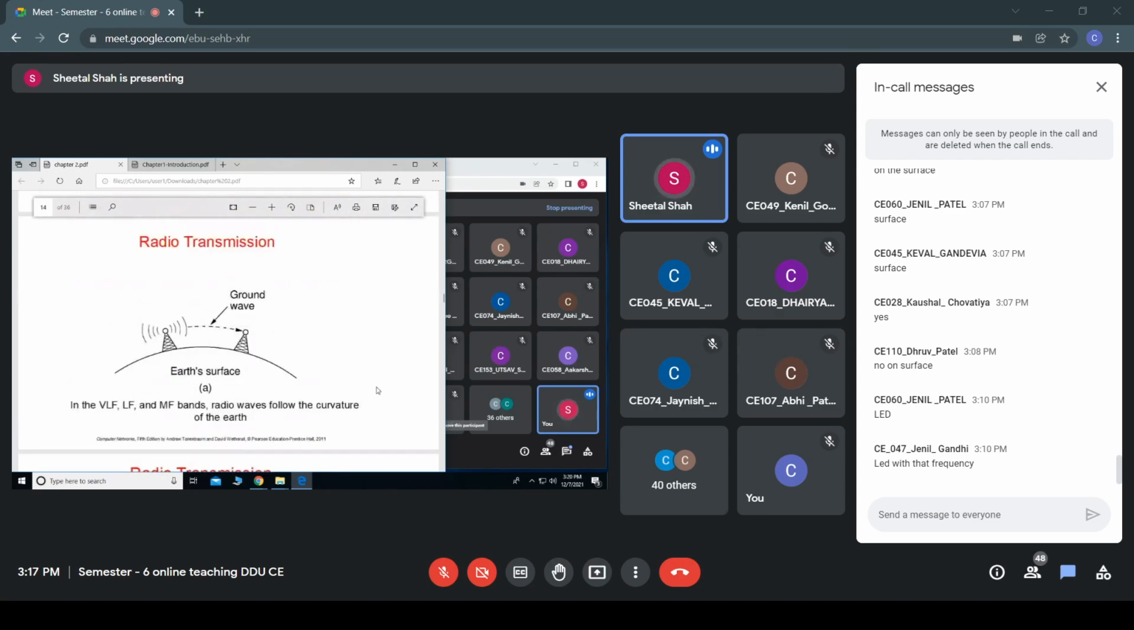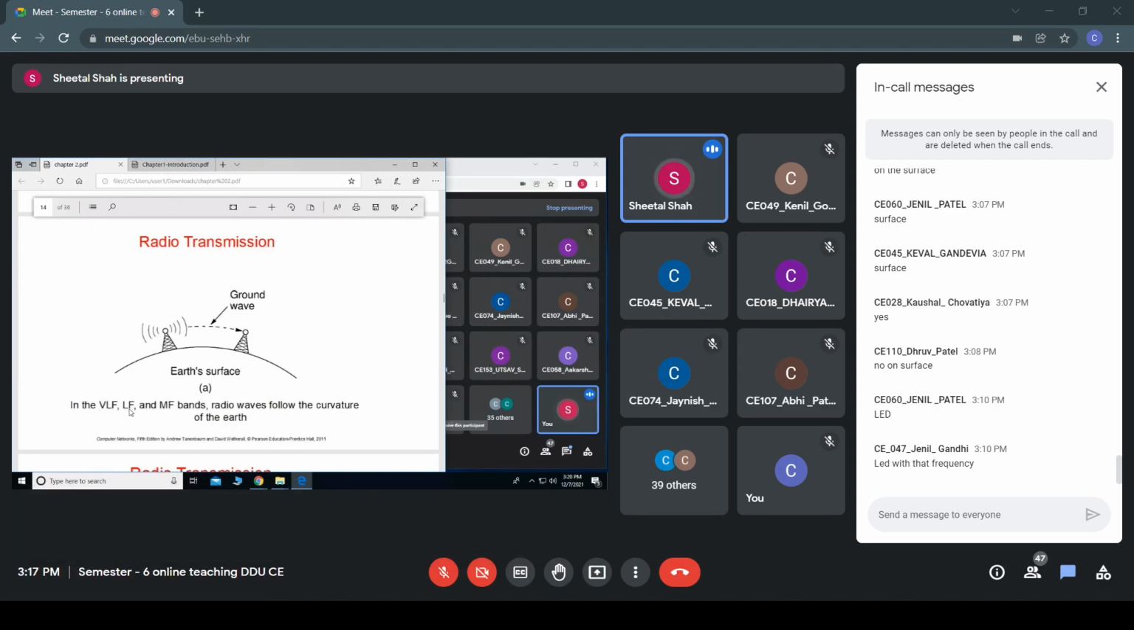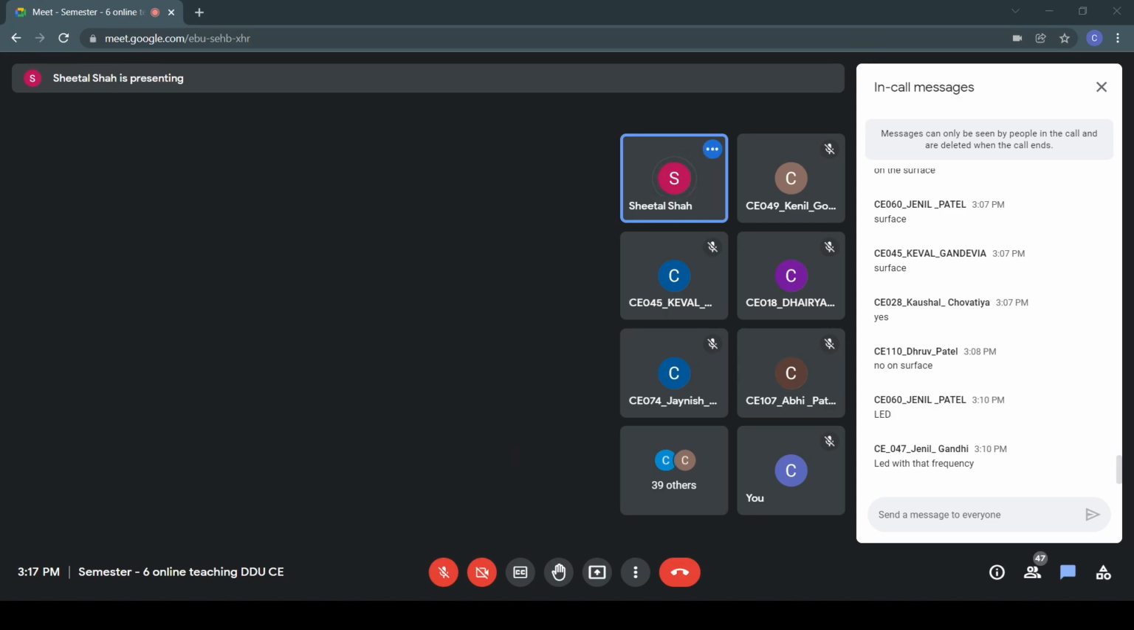So the very first one is the radio transmission. In the electromagnetic spectrum, you might have observed that we have infrared waves, ultrasound waves, x-rays, etc. So among this electromagnetic spectrum, if we are trying to communicate through the frequencies which you find in VLF, that means very low frequency, and mid frequency bands, then these radio waves follow the curvature of the ground.